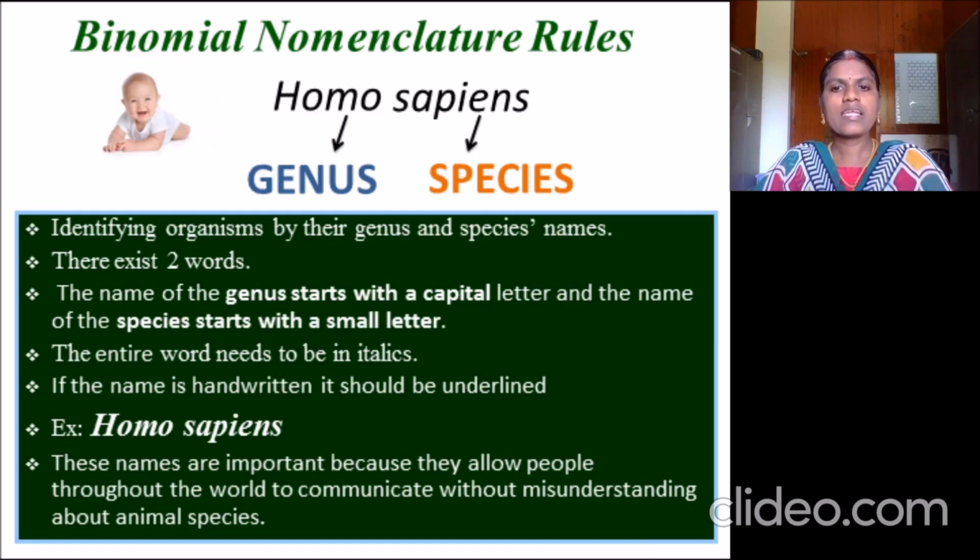The scientific names are important because they allow people throughout the world to communicate without misunderstanding about the species. No one should call the scientific name of this human Canis lupus. It will be misunderstood. So there should be clear communication about the species. For that, only this binomial nomenclature classification is used.